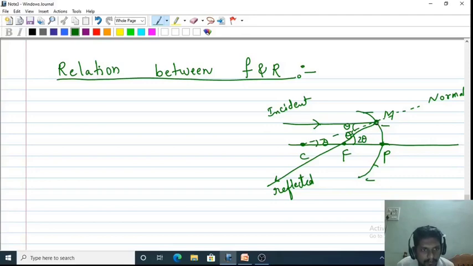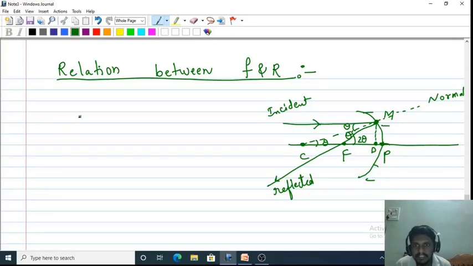Okay, now to find a relation, I need some right angle triangles. That is why I want to draw a perpendicular line onto the principal axis. Let us name this point as D.